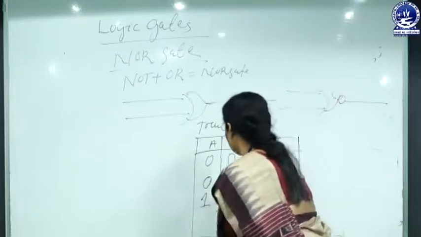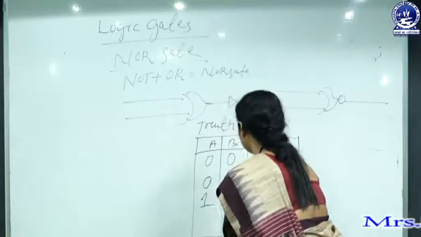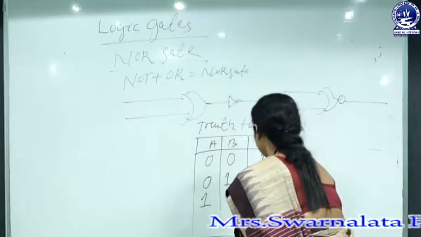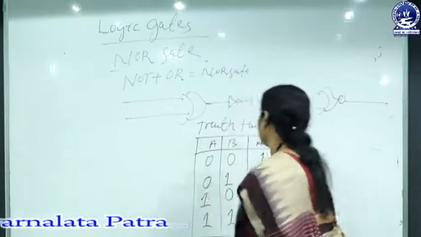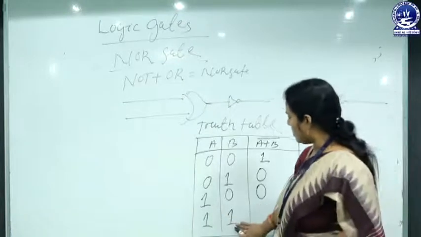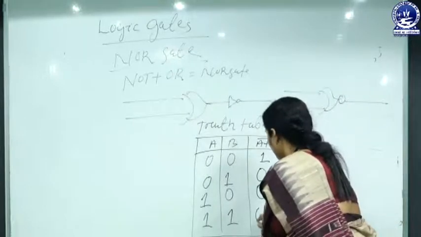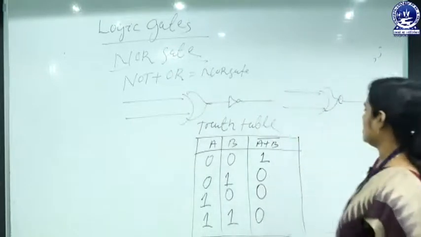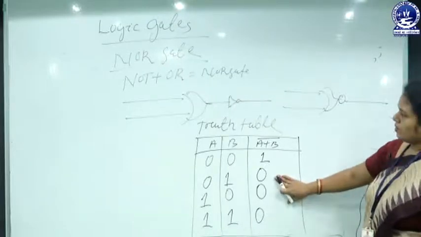If you take value of A equal to 1 and value of B equal to 0, then also result will be 0. If you take value of A equal to 1 and value of B equal to 1, then the result will be 0. This is the output of NOR gate.